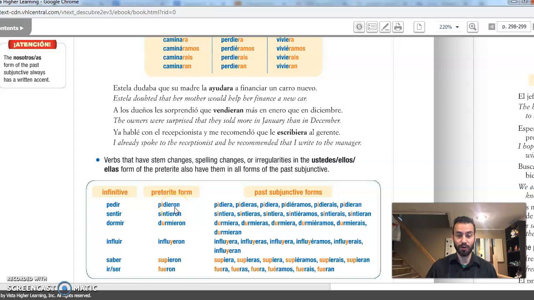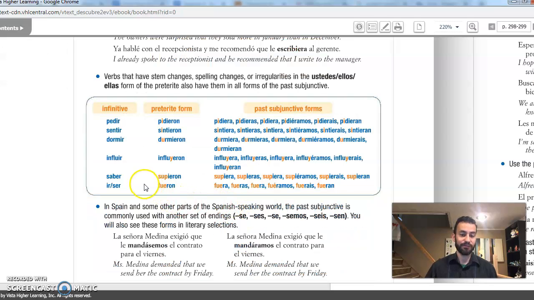We're going to drop the ron and we're going to put pidiera. Let's look at the verb influir. It's one of those verbs like creer, right? That has a y. Influyeron. So, well, when I conjugate that in the subjunctive, when I drop the ron, it's going to be influyera.